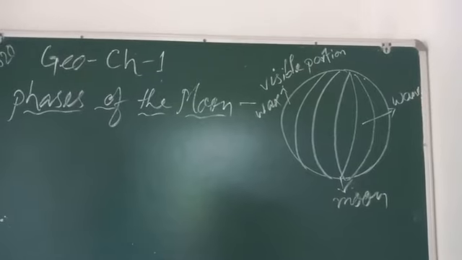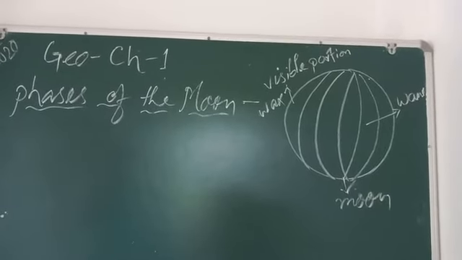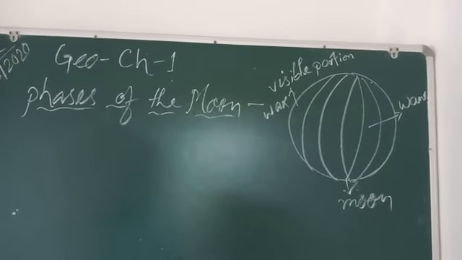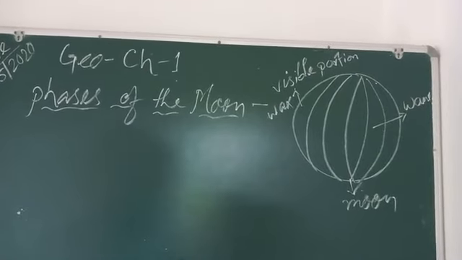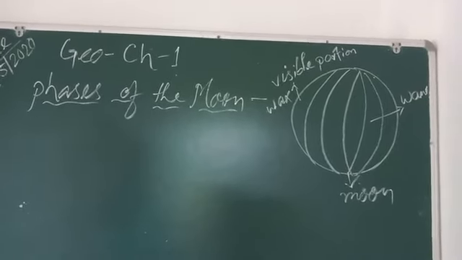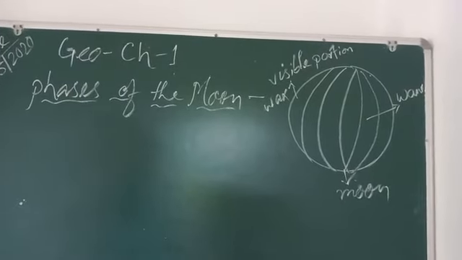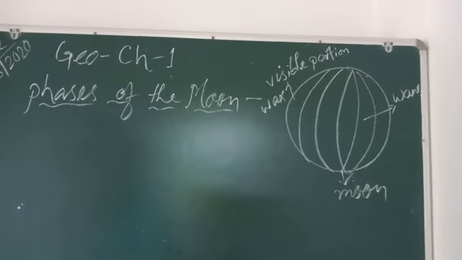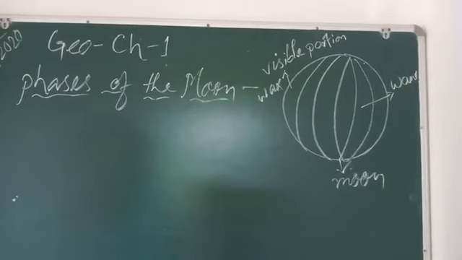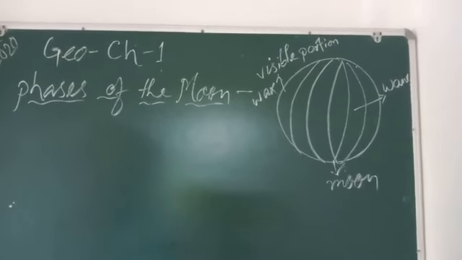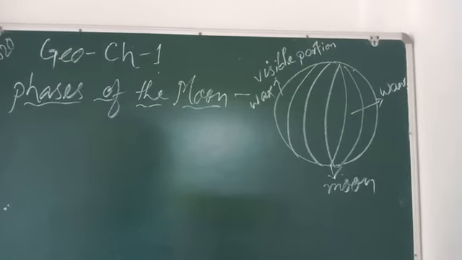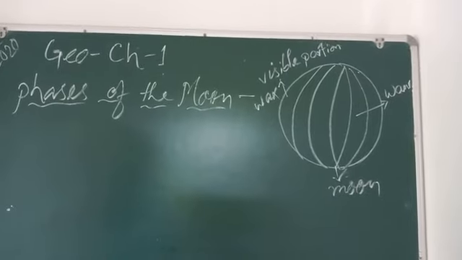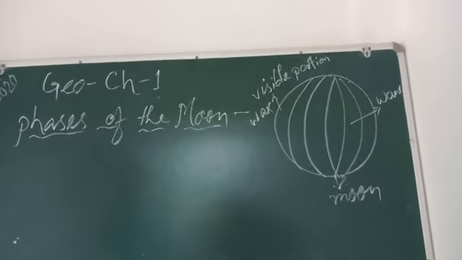We know that the moon reflects the light of the sun. Thus the visible shape of the moon changes from night to night. That we have observed, and we observe every day. When the moon is visible, every night it changes. Now, why does it vary from night to night? Its journey starts from new moon to full moon. When we see the full moon, that means it is bright, very clear. It starts from the dark and goes to full moon.